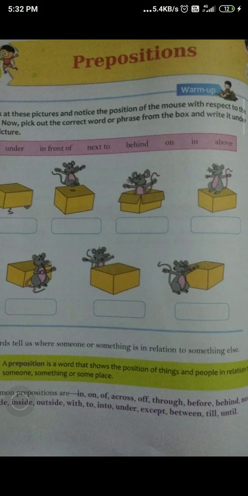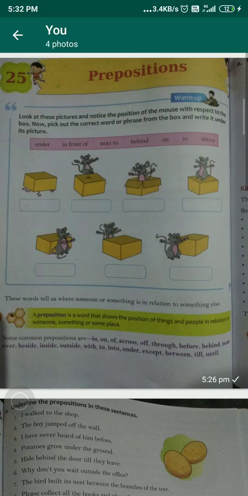Now this is the warm up exercise. We have to fill in the preposition. In the first box, you can see the object is under the box. Now beside the box, inside the box, on the box, in front of the box, behind the box, and beside the box, next to the box. Now we have to explain the exercise also.